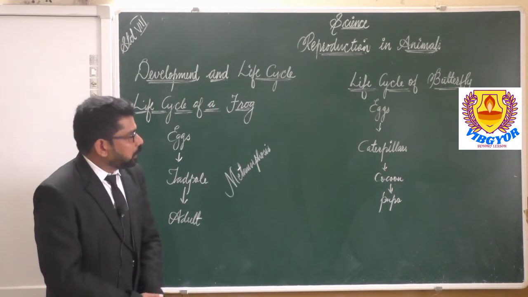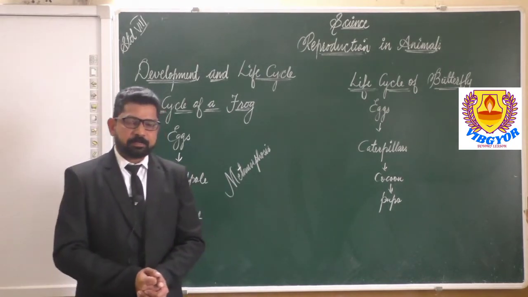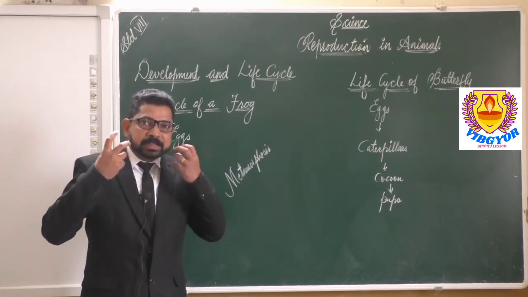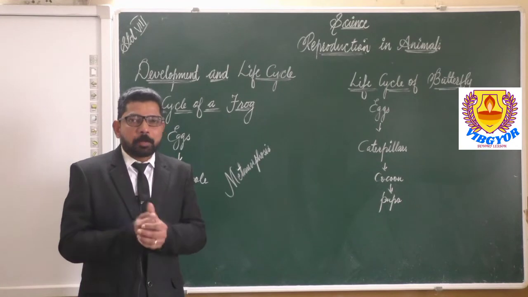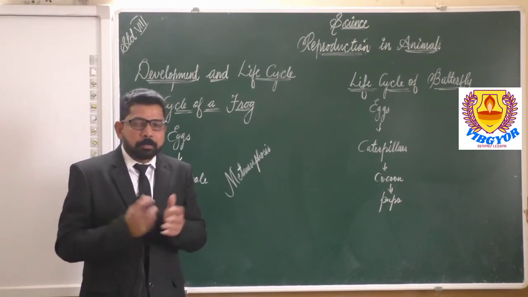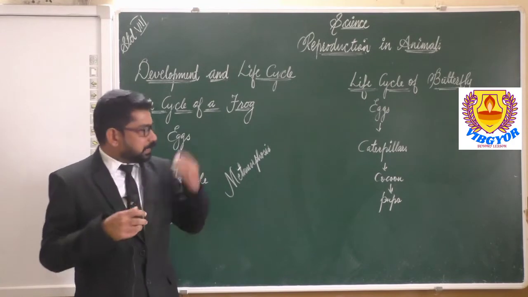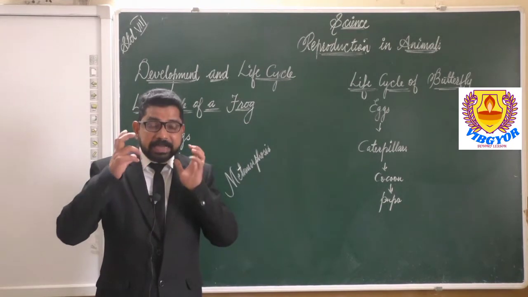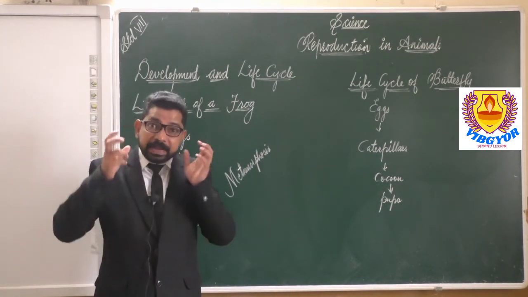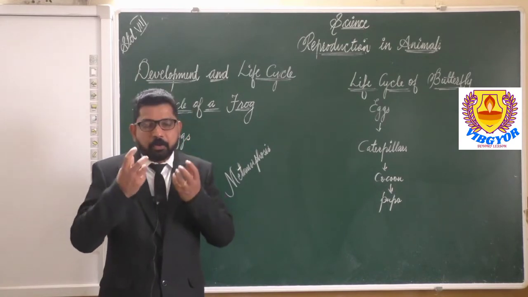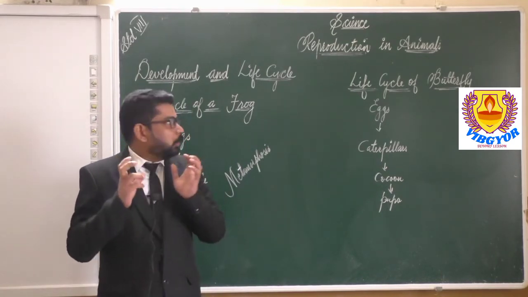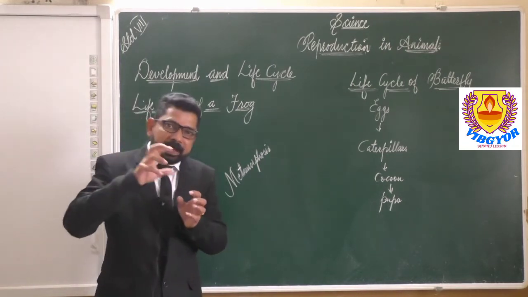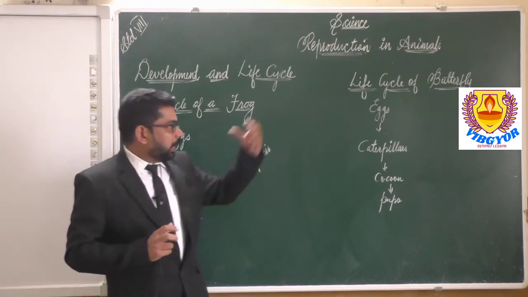Hope it is clear. Now let us study the life cycle of the butterfly. If you have seen a butterfly, how beautiful it is. So do you know what the larval form of a butterfly is? It is not very attractive, not very beautiful. So let us see step by step. First, the adult butterfly lays eggs on leaves where the larvae can get nutrients. So they have laid the eggs.